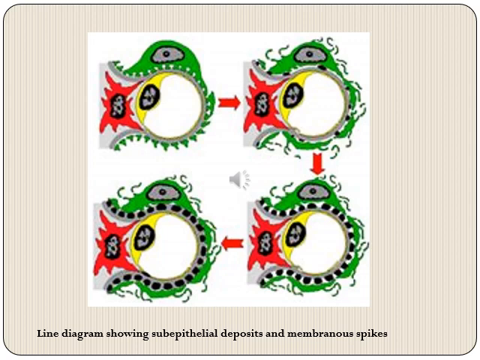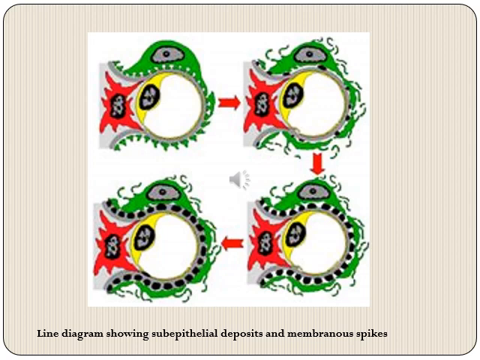In the right upper corner, we can see that these black colored deposits have started appearing on top of the glomerular basement membrane, lying in between the visceral epithelial cells and the glomerular basement membrane. So these are subepithelial deposits, and you can also see that the foot processes of these visceral epithelial cells have also started becoming effaced.